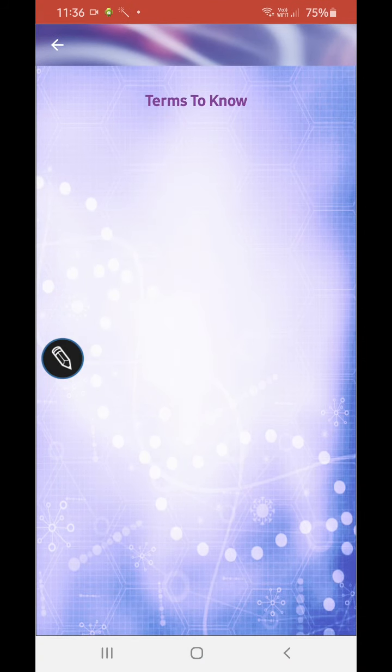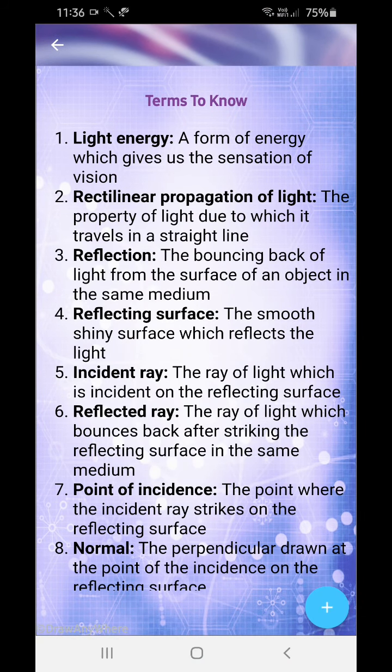Now, important terms. Light energy: a form of energy which gives a sensation of vision. So, if we have vision, then it's because of light energy. If we can see things around us, then it's because of light energy, because this form of energy gives a sensation of vision.